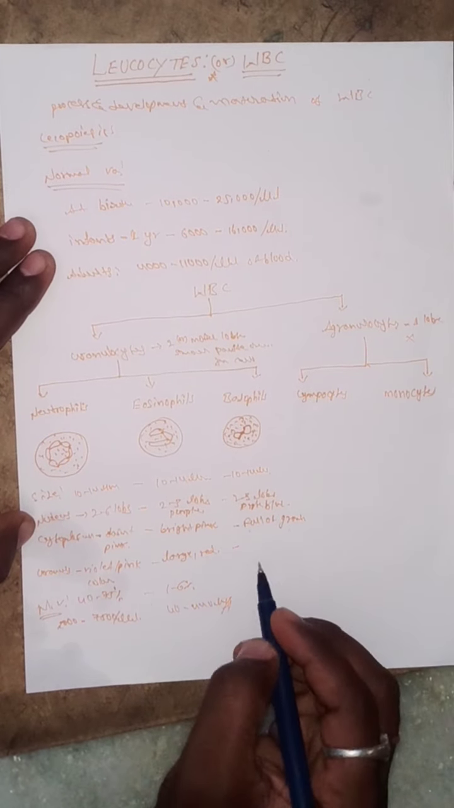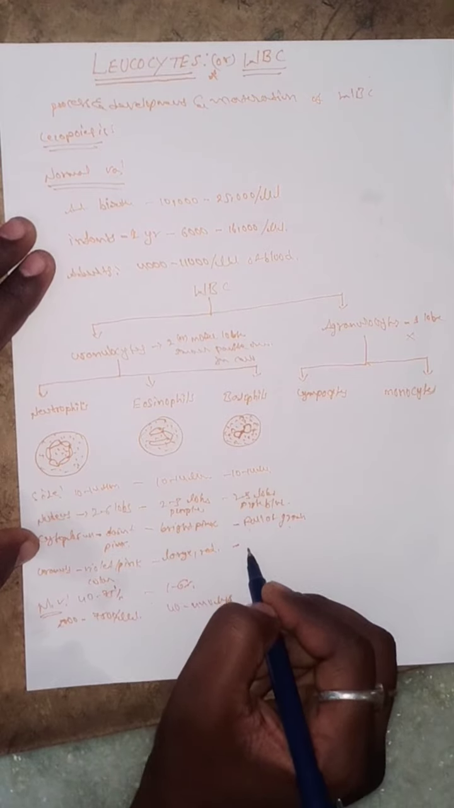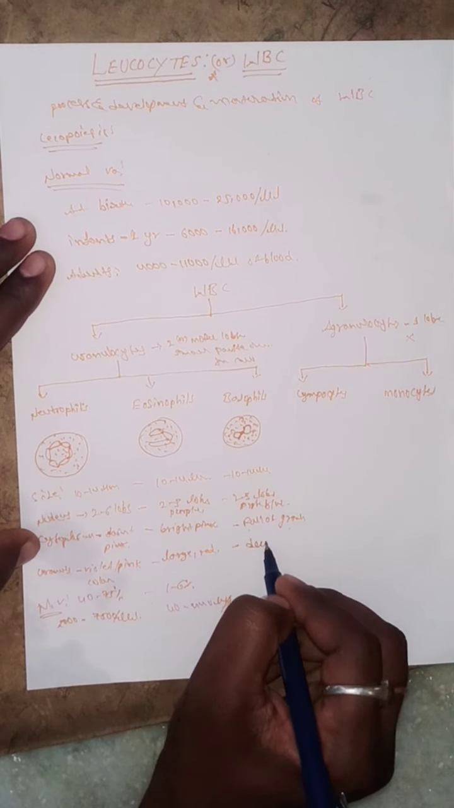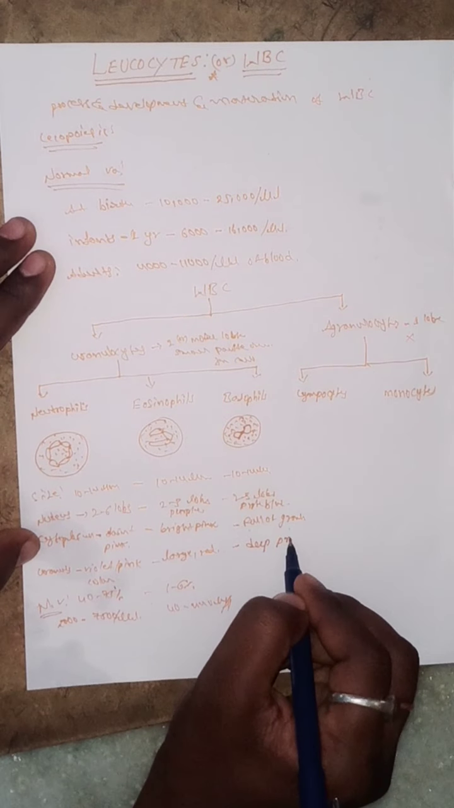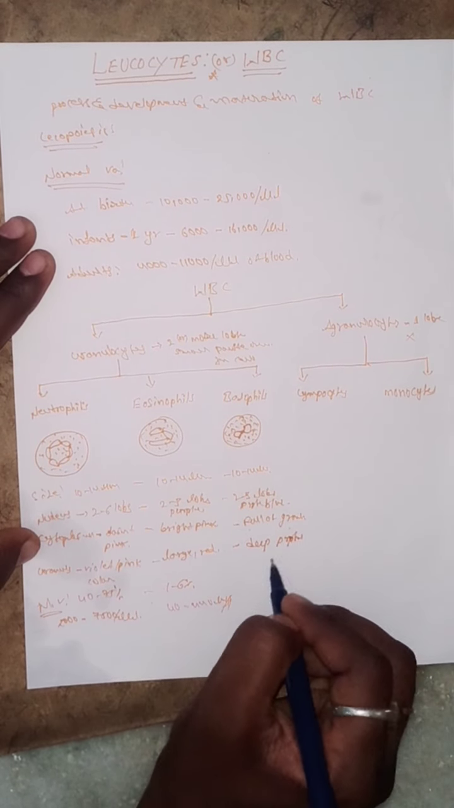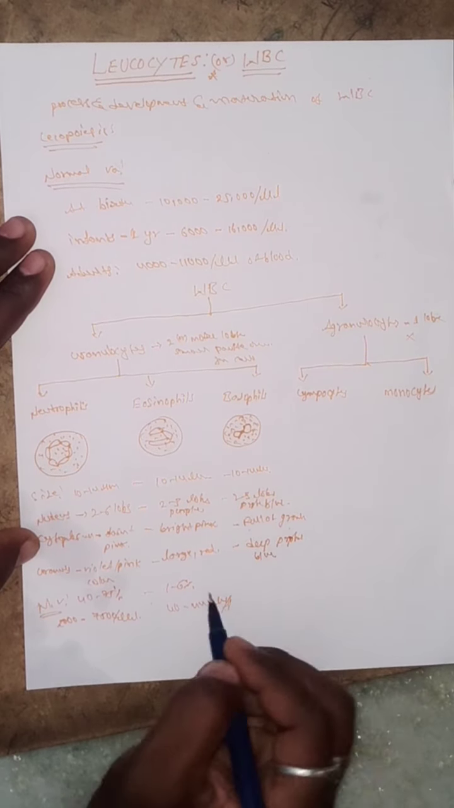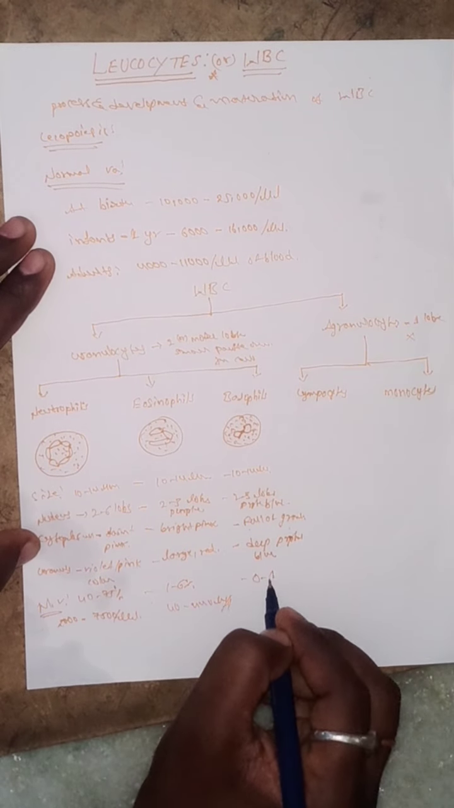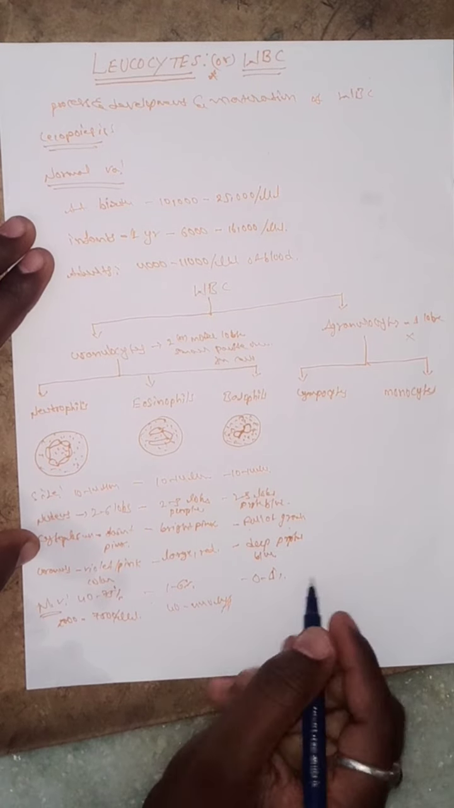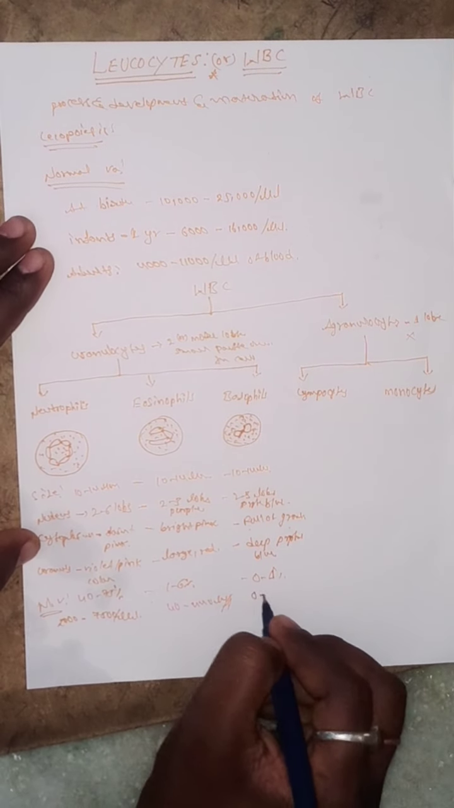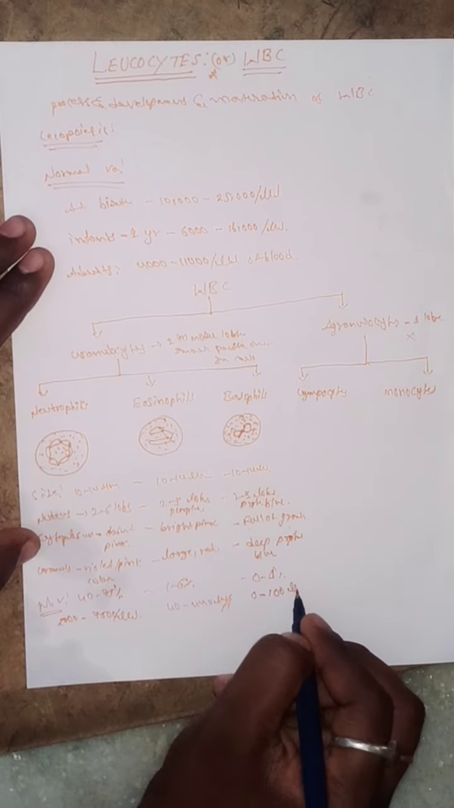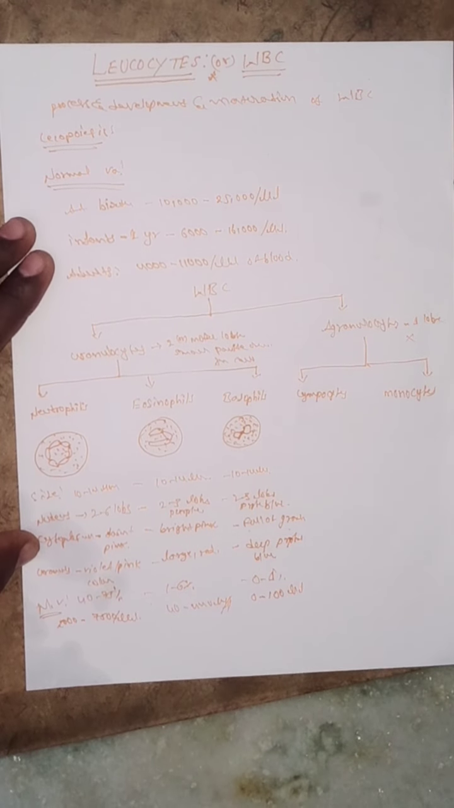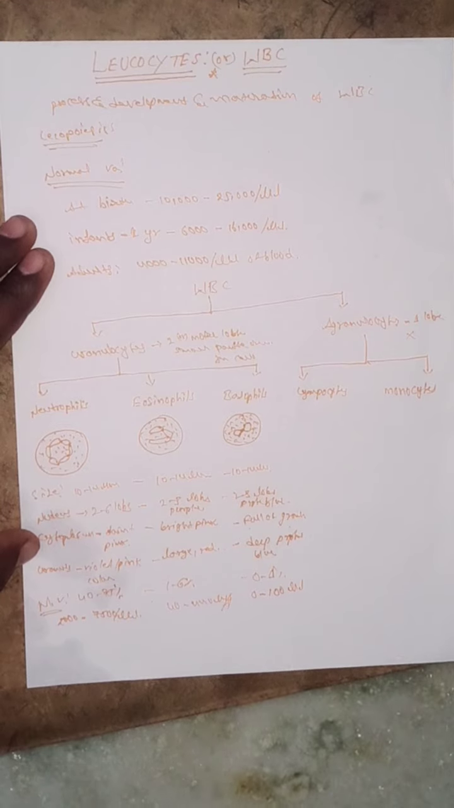And the next one, what about the granules? They are a deep purple blue color. So what is the normal range? 0 to 1 percentage, and absolutely 0 to 100 ml of the blood. So this is about basophils.